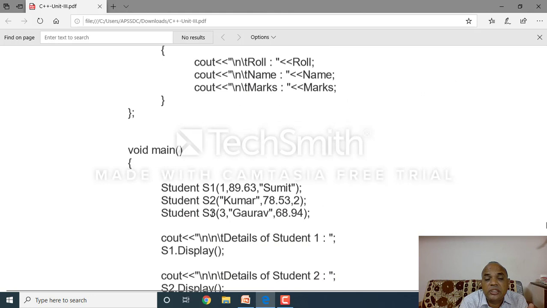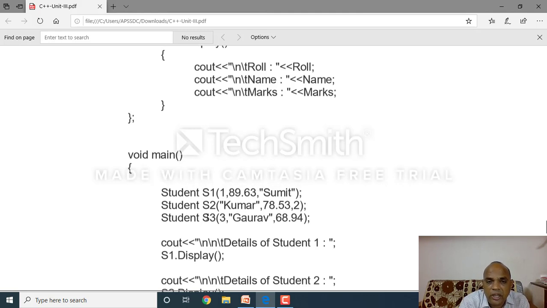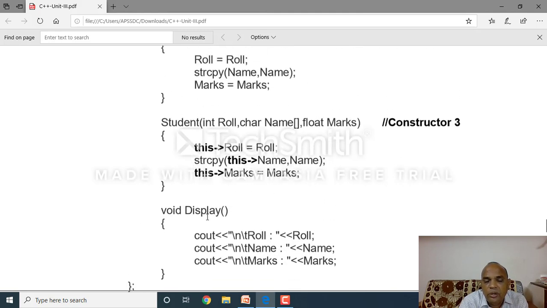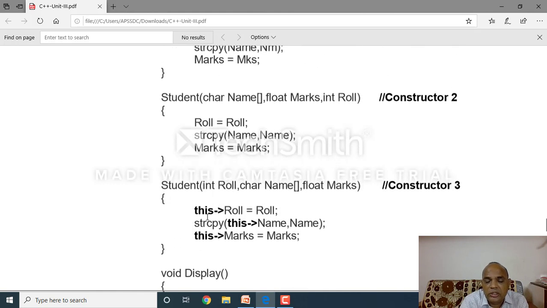Student S3, with integer, string and float values. Clear, all of you? So the this pointer holds the S3 address only. Remember, this is the current object. That's why the this pointer holds the current object, the S3 object address.